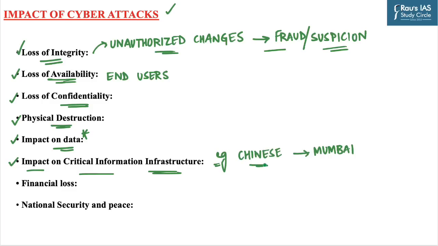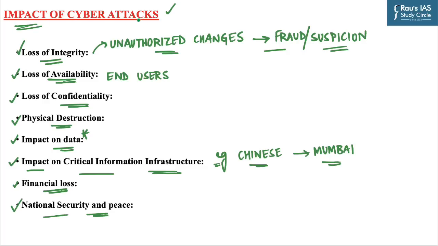For example, the recent Chinese cyber attack on the power system in Mumbai brought the entire city to a halt, and the local trains, which are considered Mumbai's lifeline, stopped functioning and people got stuck. And the next one is financial loss. According to the Data Security Council of India, India has been the second most cyber attack affected country between 2016 to 2018. And the last one is national security and peace. If there is a cyber attack on critical infrastructure, then it may impact the national security, peace, and stability in the country. Here we have discussed the different impacts of cyber attack.